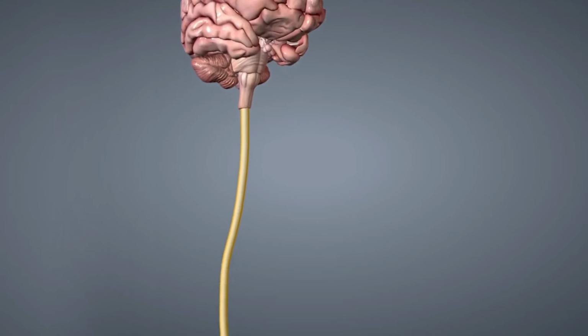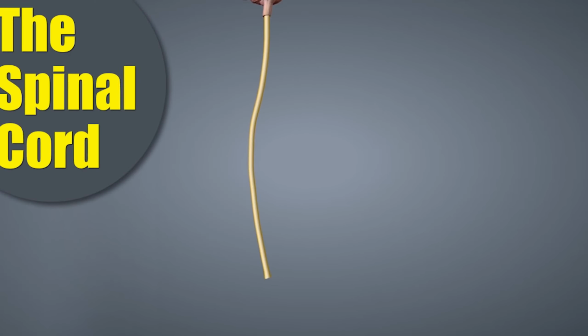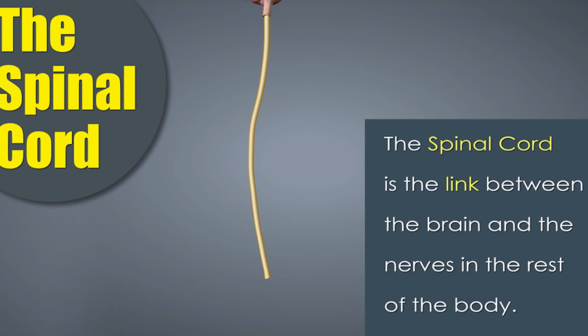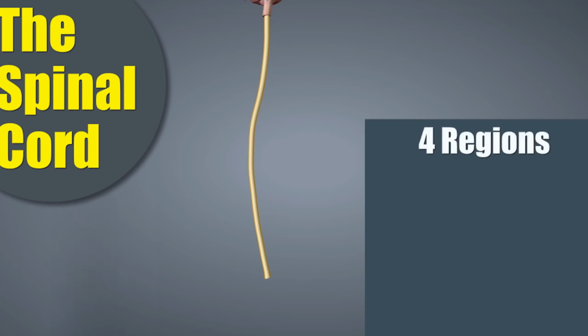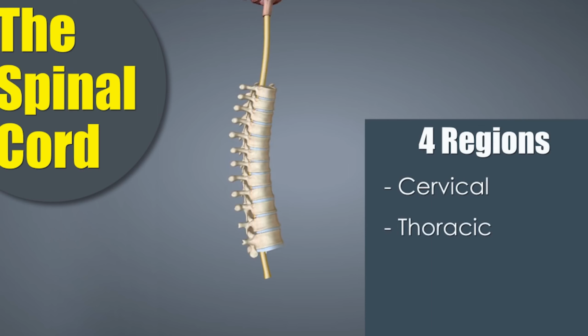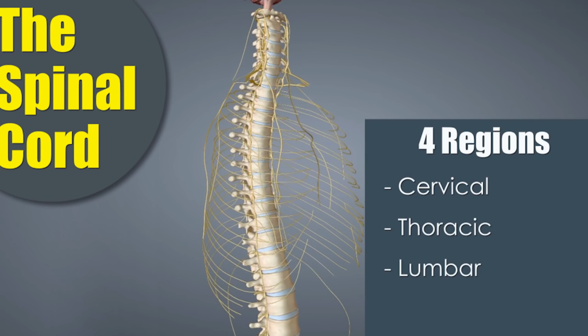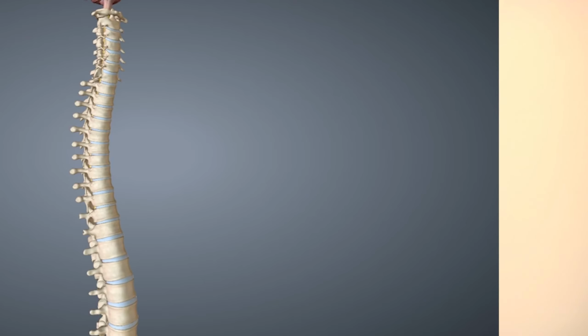The other part of the nervous system is called the spinal cord, which is one of the parts of the central nervous system. It is the link between the brain and the nerves in the rest of the body. It has regions: cervical, thoracic, lumbar, and different types of nerves, that is the afferent and efferent nervous system, emerging from the vertebral column. It is almost cylindrical in shape.